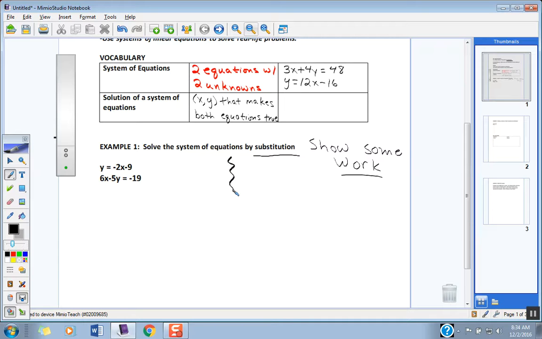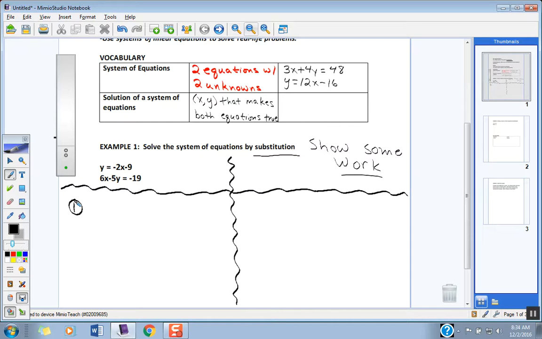I'm going to kind of divide this up a bit. Okay? We're going to put down our concept over here on the left as to how I think you should solve this. And then we're going to go ahead and work this out. Okay? I'm going to put some rules down here in terms of how do you solve a system of equations by substituting. Rule number 1 is this.